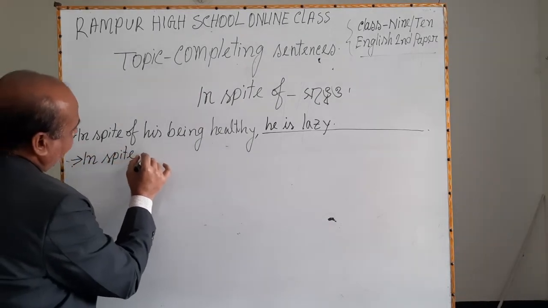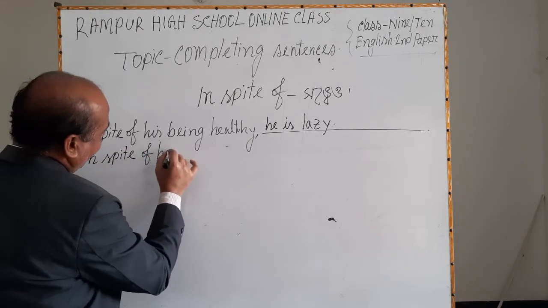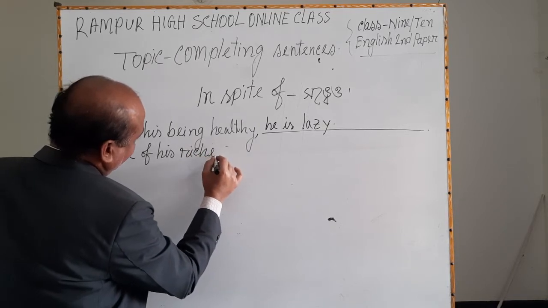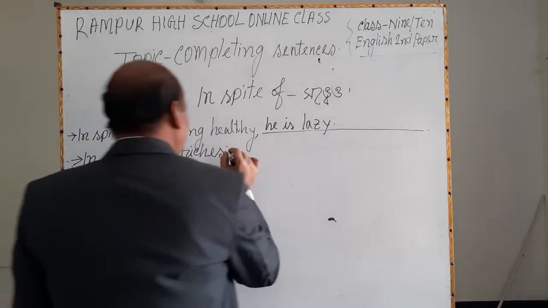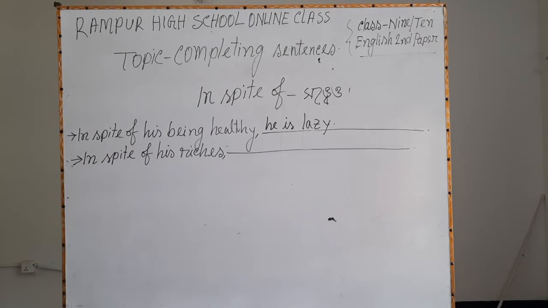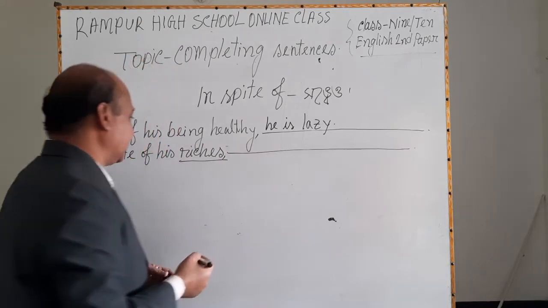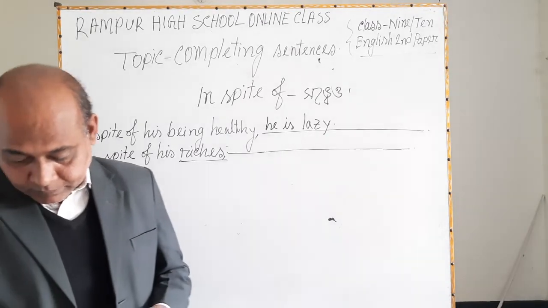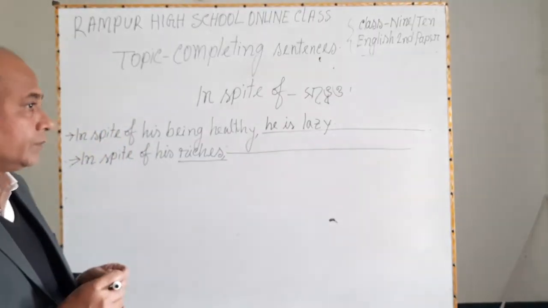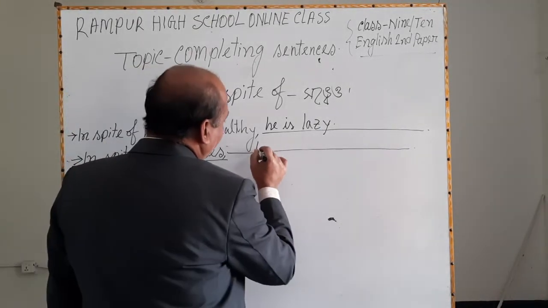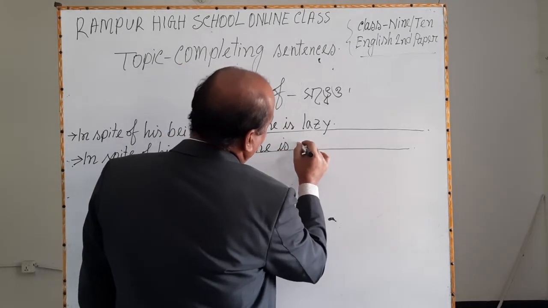In spite of his riches, in spite of his riches, riches here means wealth. তার অনেক সম্পদ থাকা সত্ত্বেও he is a miser.